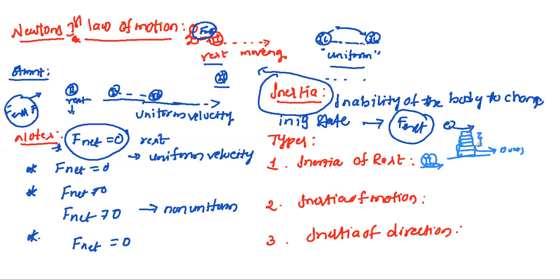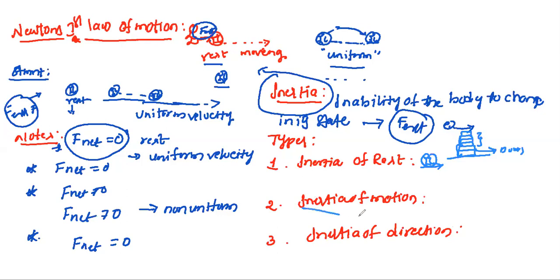Another example: when a bus starts suddenly, a standing passenger tends to fall backward. When the bus is at rest, the entire body of the passenger is at rest. But when the bus starts suddenly, the lower portion of the passenger's body, which is in contact with the bus, moves along with the bus, while the upper part remains at rest due to inertia of rest. That is another example.